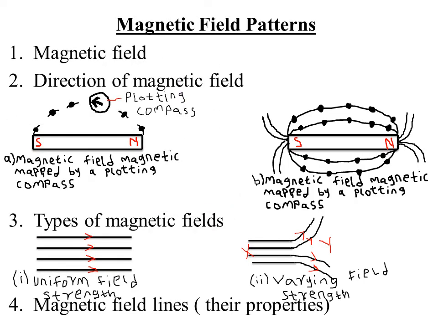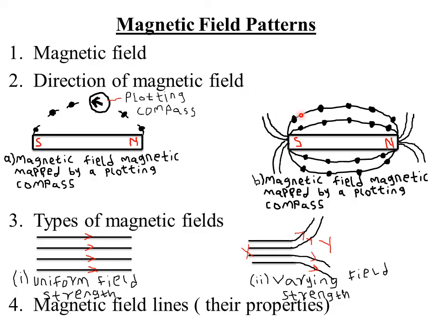Next we look at magnetic field patterns. Now, what is a magnetic field? A magnetic field is a region around a magnet where the forces of attraction or repulsion are strongly felt.